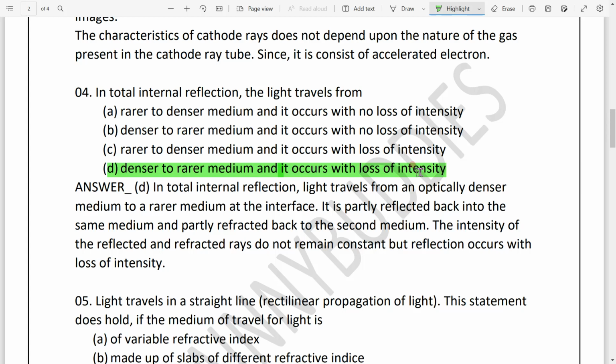Okay, there's a partially reflected part that goes back to the same medium, and there is a partially refracted part that goes back to the second medium. Here there occurs a loss of intensity in the light. Basically it's brightness. So when light travels from a denser to a rarer medium, it will also lose its intensity. So option D is the correct answer for this question.